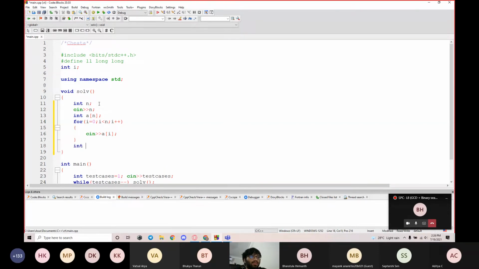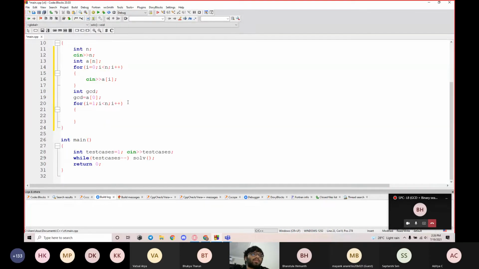So I'll make an int GCD, which is just an integer for finding the total GCD of all the elements there are, and I will initialize GCD equal to a[0]. And for i equal to 1, i less than n, i plus plus. Now I just need to find the total GCD of all the elements in the array.